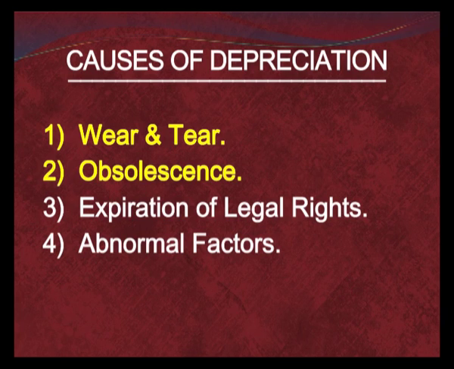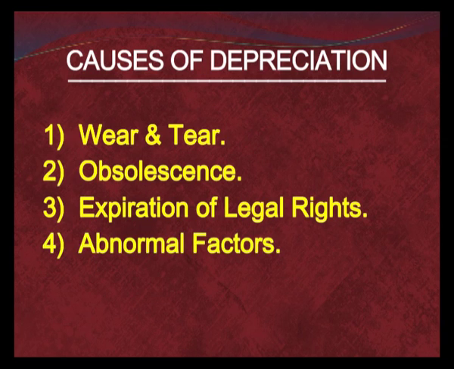of the asset decreases. The next important cause is expiration of legal rights. There are certain categories of assets whose value is reduced after the agreement term expires.